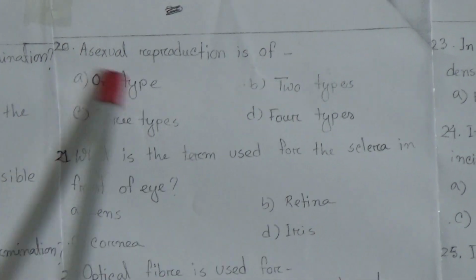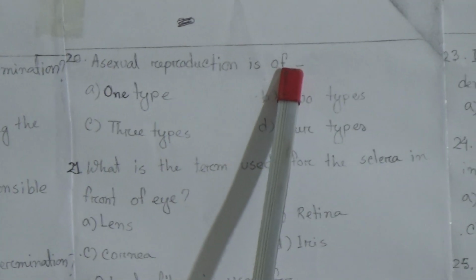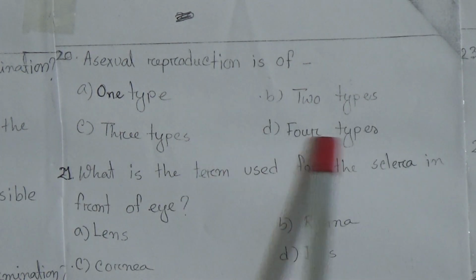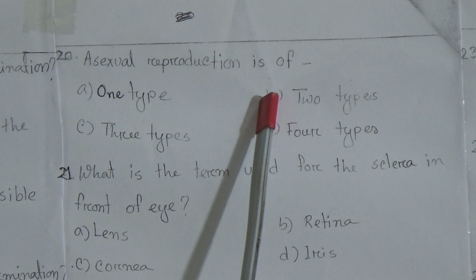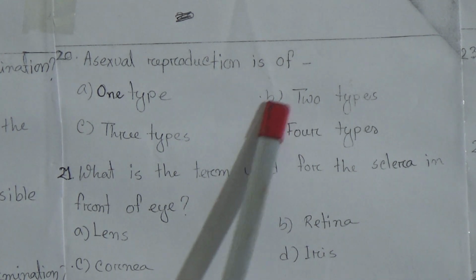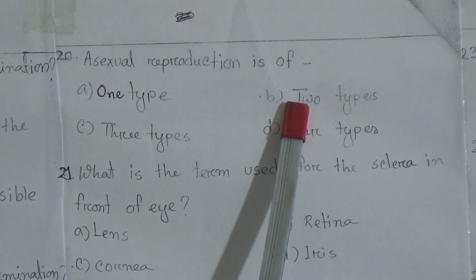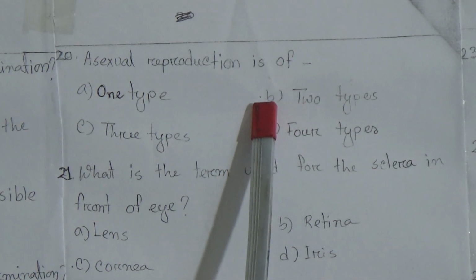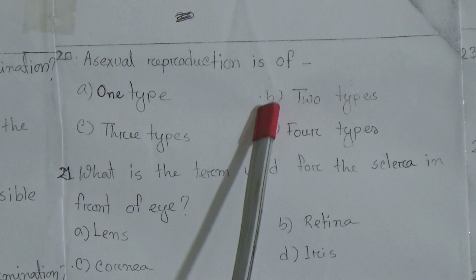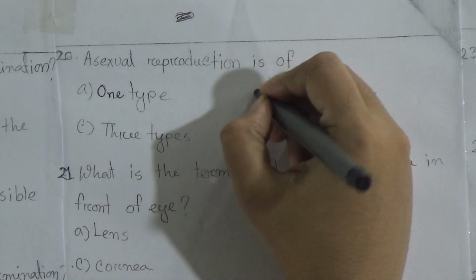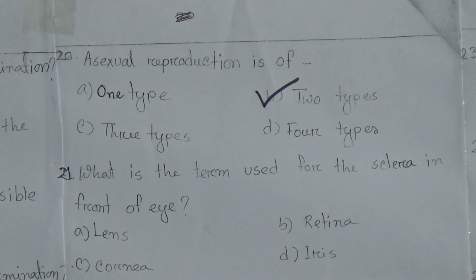Now come to the next question. Asexual reproduction is of 1 type, 2 types, 3 types, 4 types. Dear students, when we discussed the chapter, we told that asexual reproduction is of 2 types. One is reproduction through producing spores, another is vegetative reproduction. Now we will put tick mark on B.